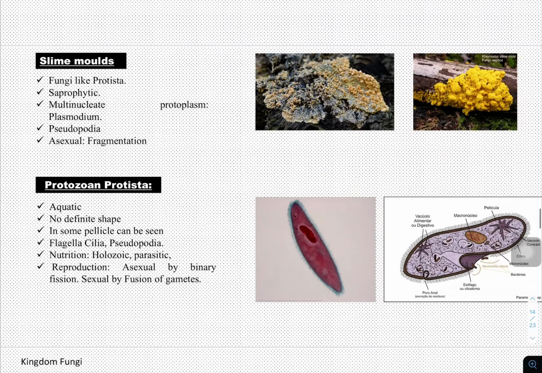Next, fungi-like Protista. Fungi-like Protista are called slime molds. See here, they appear as a watery structure, present on dead and decaying organisms. So say, for example, any branch of a tree has been cut and fallen down during the rainy season. It is accumulated by some wet, very liquid-like structures. They are called slime molds. They are nothing but Protista, fungi-like Protista.